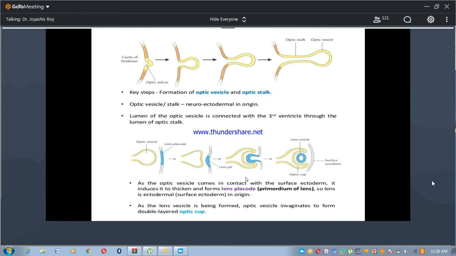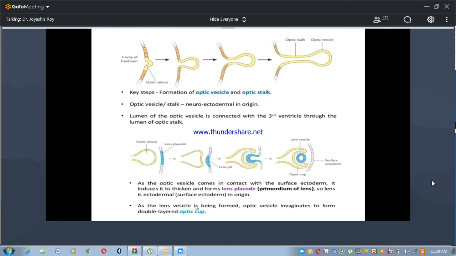As the optic vesicle comes in contact with the surface ectoderm, it induces it to thicken and form the lens placode. Here the lens placode is formed. It is the primordium of the lens. So the lens is ectodermal in origin, usually surface ectoderm.